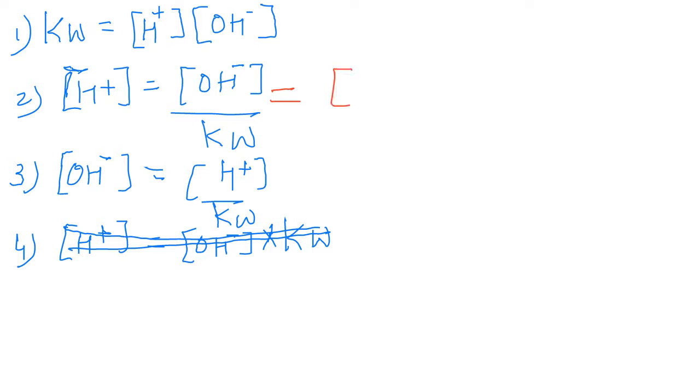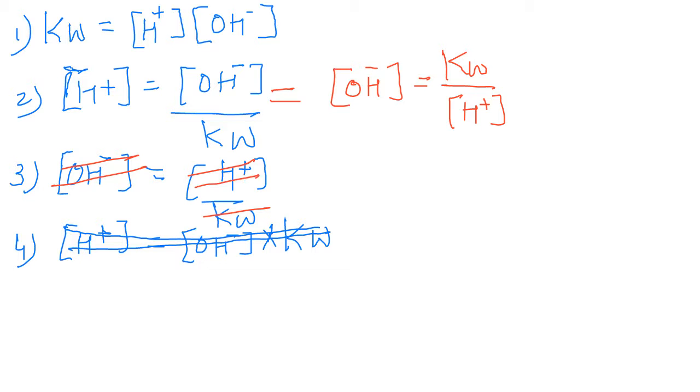If suppose you have OH minus equal to Kw divided by H plus, right? You are not catching it, sir. You please stop me. So this is the way how to write.